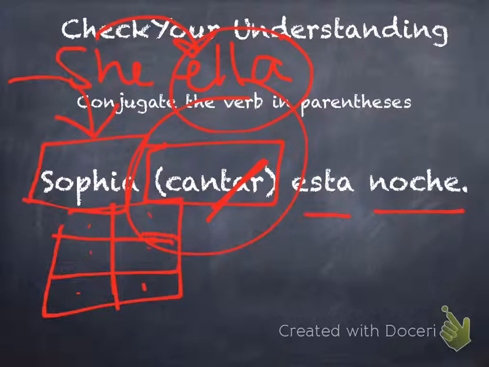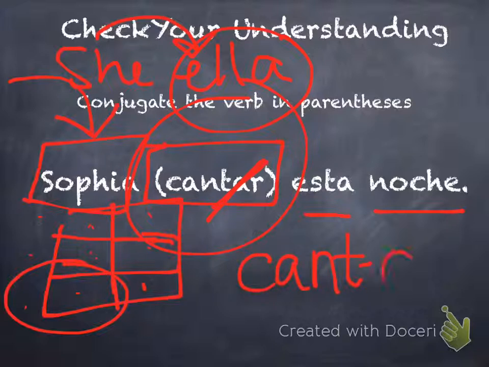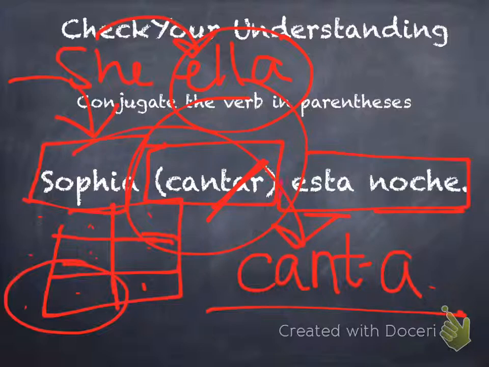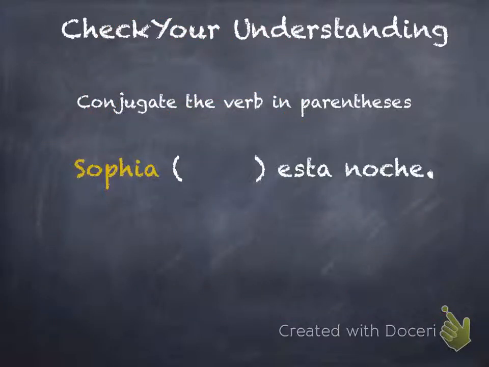Ella is in the yo, tú, él, ella, usted box, so we can stop there because that's the one that we want. Let's go through our conjugations: o, as, a. We take our stem, C-A-N-T, add our ending a, canta. Sofía canta esta noche. And again, we can get rid of Sofía completely and just say canta esta noche. So here we would put canta esta noche.